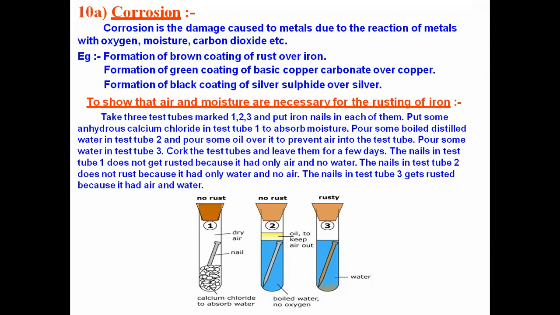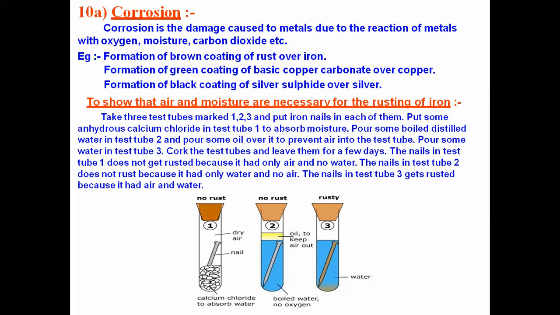If we leave the three test tubes as such for some days, it is seen that the nail in the first container remains as such, and the nail in the second container also remains as such, whereas the third test tube, which is in contact with both water and air, is rusted.